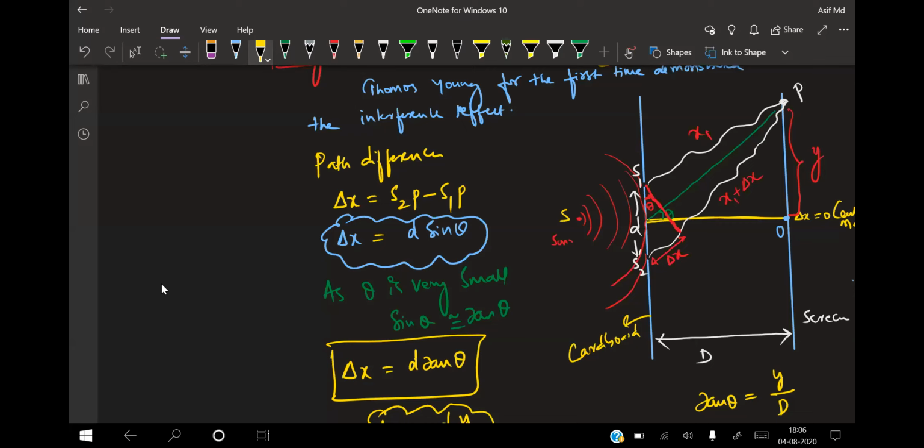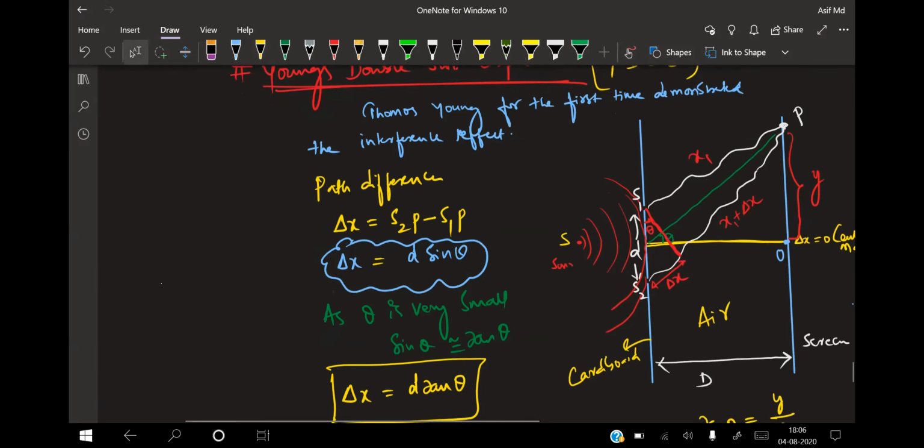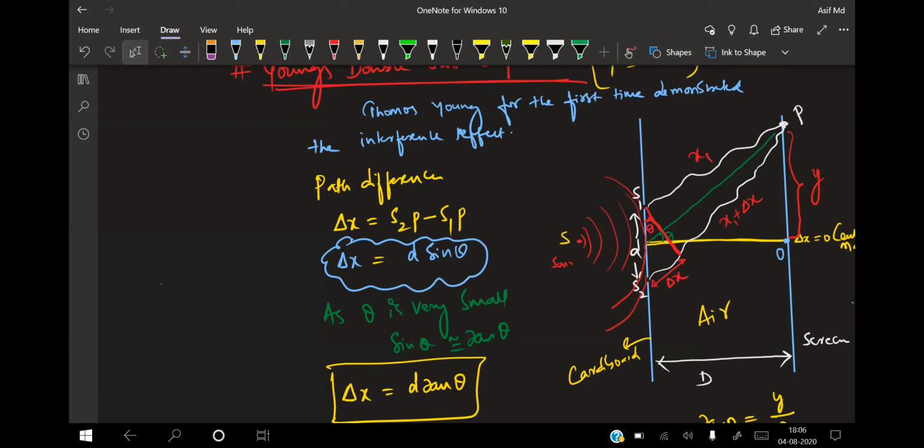Here it is totally air right now. This experiment can also be done in air or in water. At that time, what will be the condition? That is a different thing. Now the wave from S1 will try to reach a point P. In the same way, the wave from S2 will also go and reach the point P.